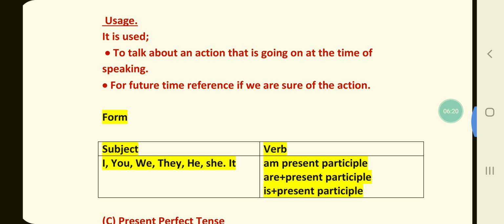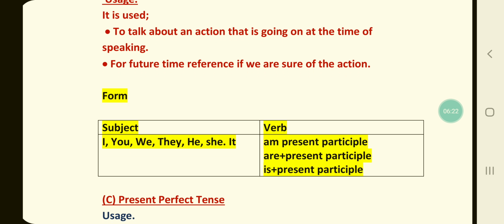Now, coming down to the form. Children, again the subject remains the same, but the verb form changes here: am plus present participle, are plus present participle, is plus present participle.